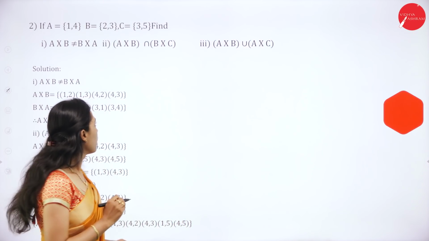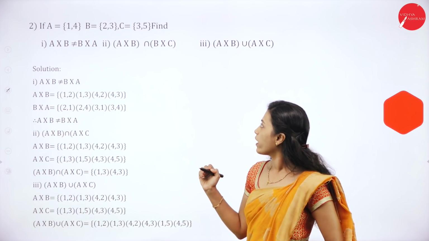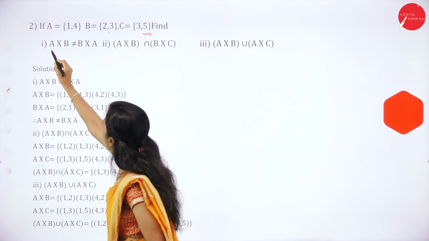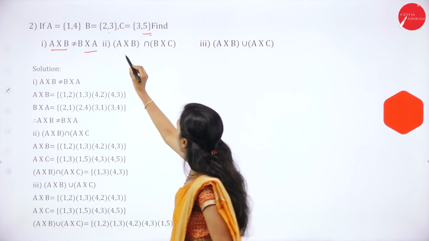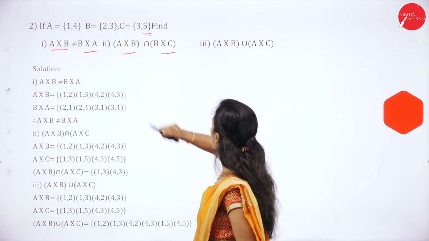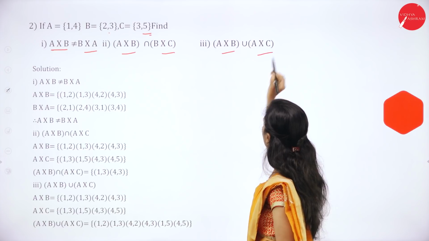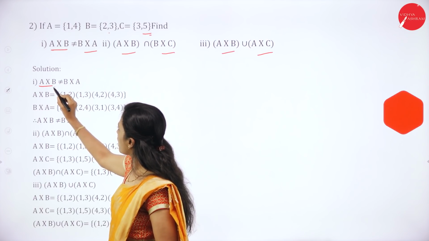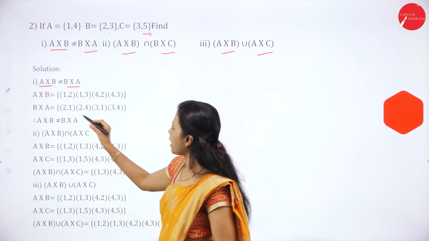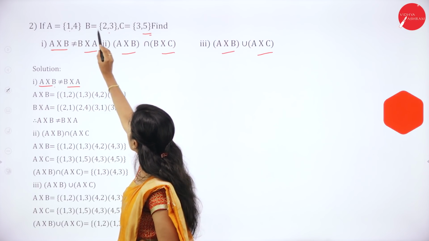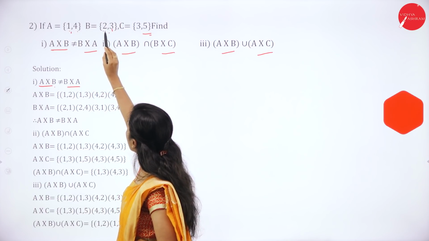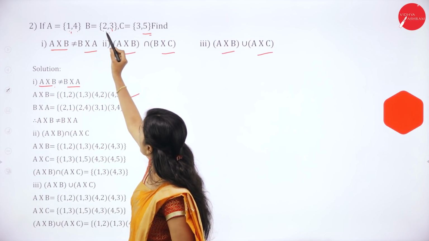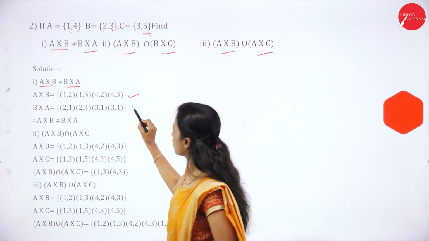We have another problem. If A is equal to {1, 4}, B is equal to {2, 3}, C is equal to {3, 5}, show that A × B is not equal to B × A, and find A × B intersection A × C, and A × B union A × C. So A × B is (1,2), (1,3), (4,2), (4,3). B × A is (2,1), (2,4), (3,1), (3,4).